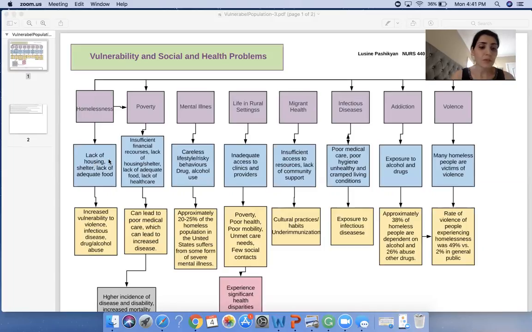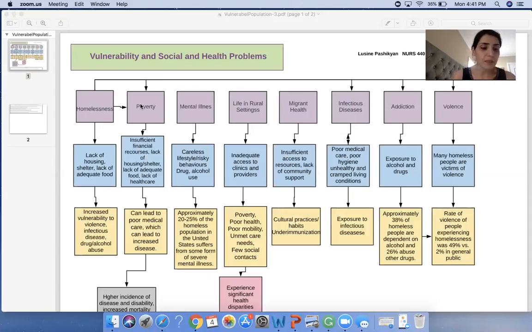The homeless population is a social group that is vulnerable because the homeless are at increased risk for adverse health-related outcomes. Homelessness is directly related to poverty, infectious disease, addiction, alcohol and drug abuse, and violence.